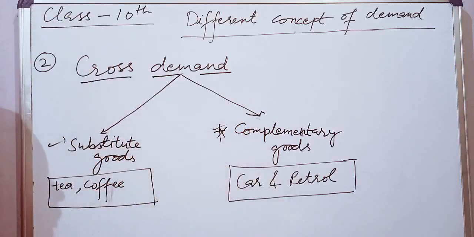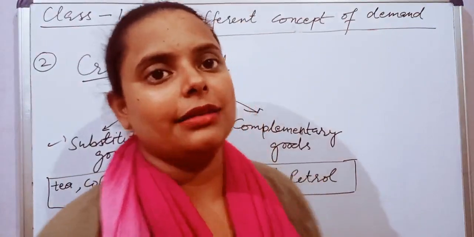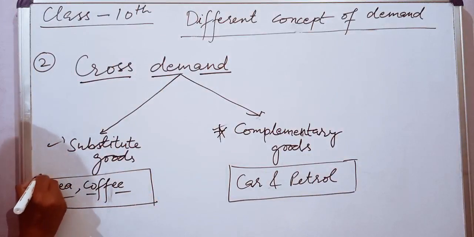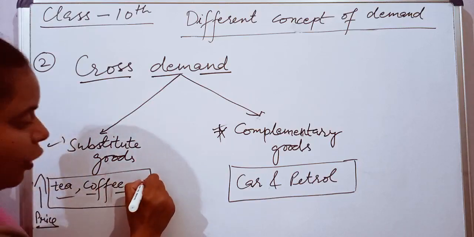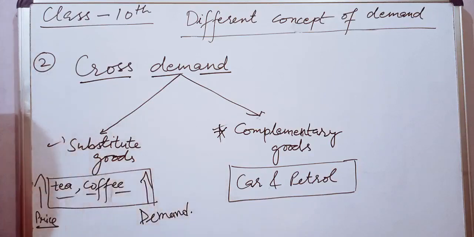What are substitute goods? Substitute goods are those goods which we can use in place of one another, like tea and coffee. When the price of tea increases, the demand for coffee will increase. Why? Suppose tea is costing ₹5, for example, and coffee is costing ₹7. Now the price of tea increases from 5 to 8 and the price of coffee remains the same.